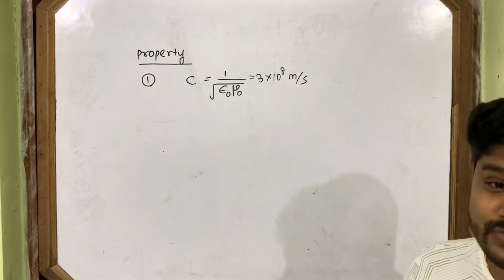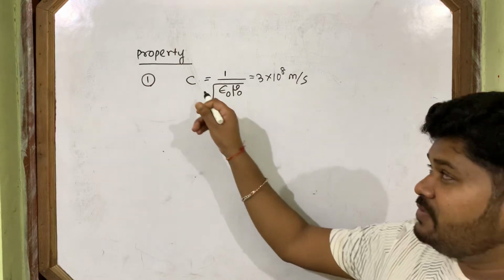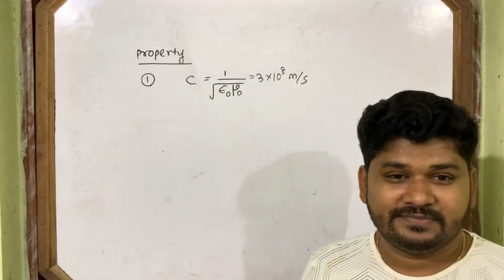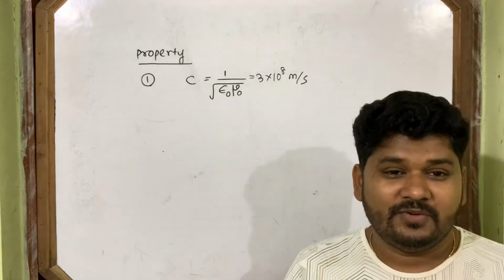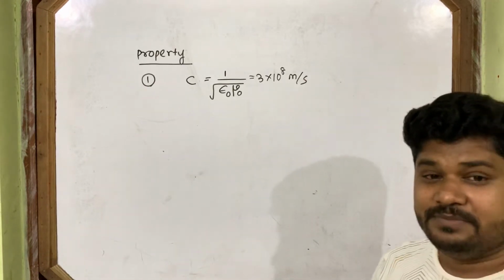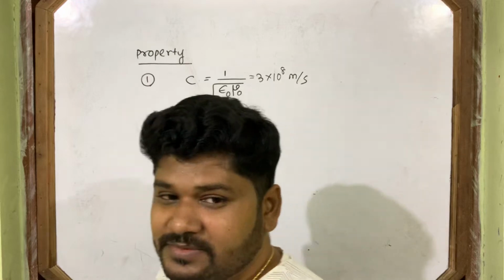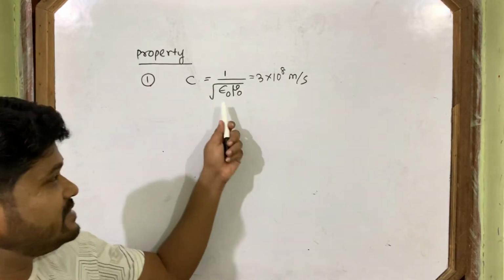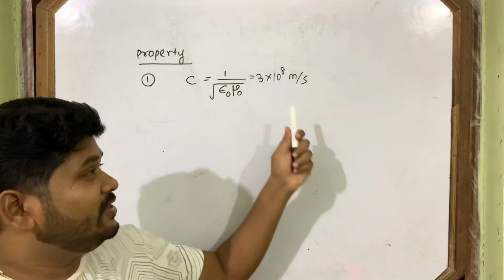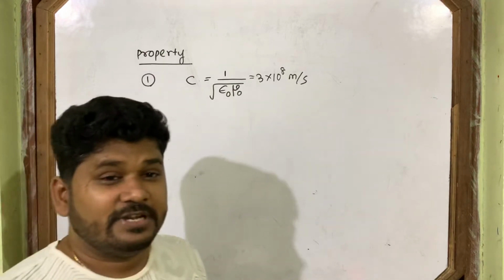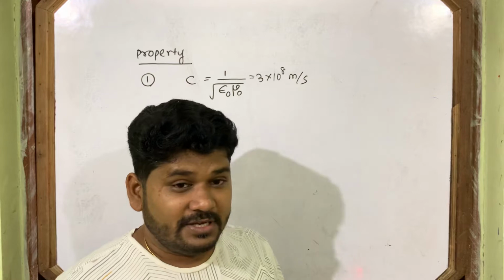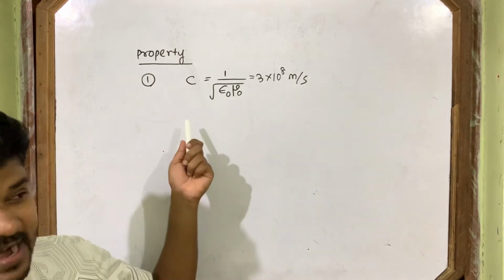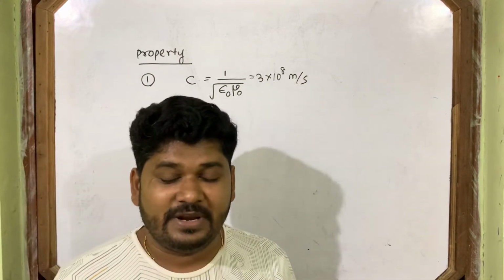But today you came to know where this c actually comes from. c comes from this formula, 1 by root over epsilon naught mu naught. If you put in the values of epsilon naught and mu naught, you will automatically get 3 into 10 to the power 8. If you don't believe me, you can put them in and check whether it comes to 3 into 10 to the power 8 or not.